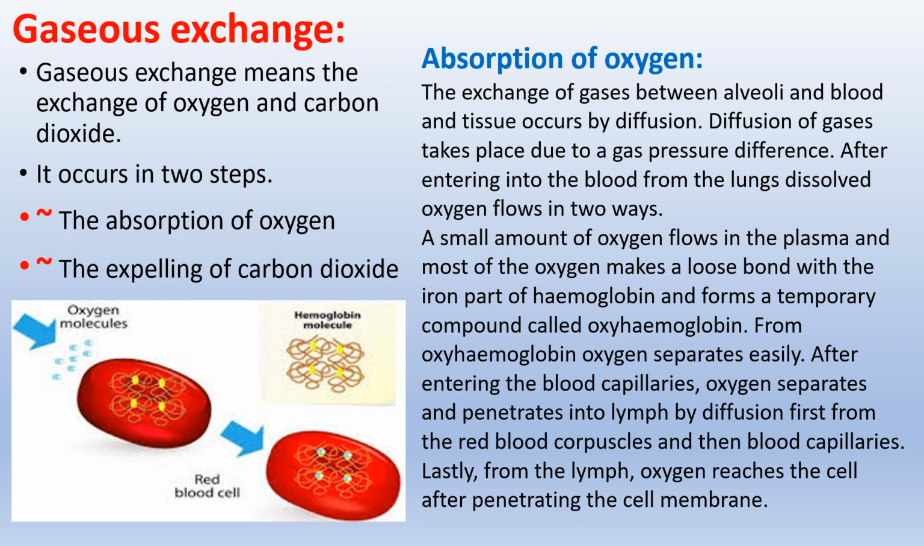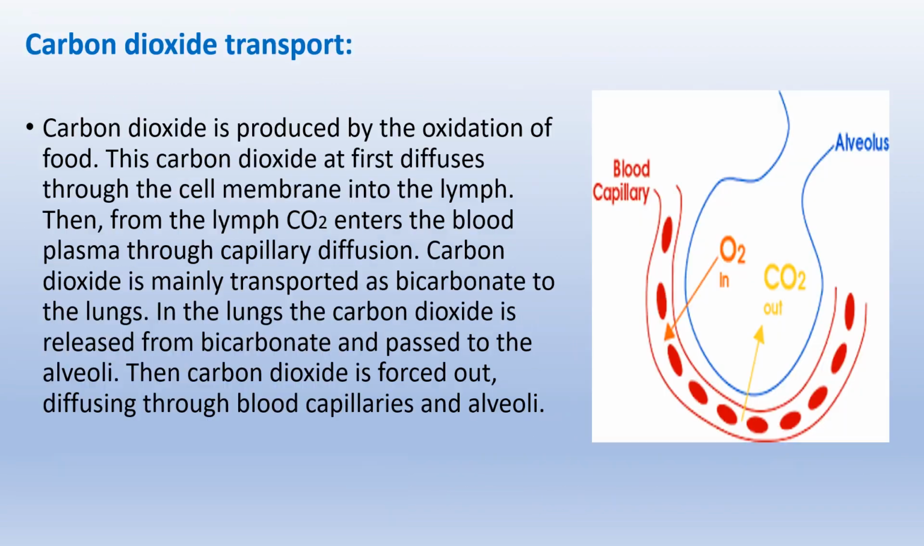After entering the blood capillaries, oxygen separates and penetrates into lymph by diffusion, first from the red blood corpuscles and then blood capillaries. Lastly, from the lymph, oxygen reaches the cell after penetrating the cell membrane.